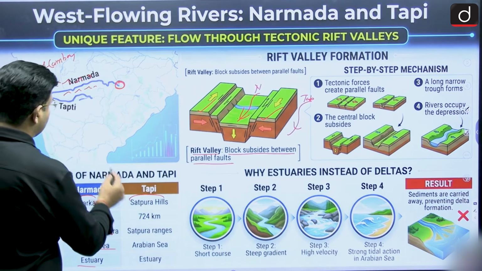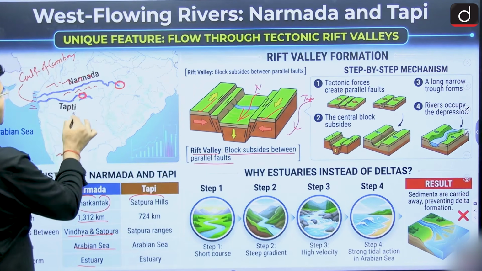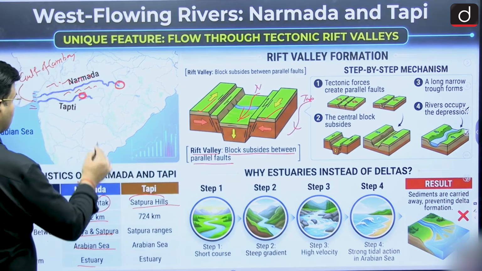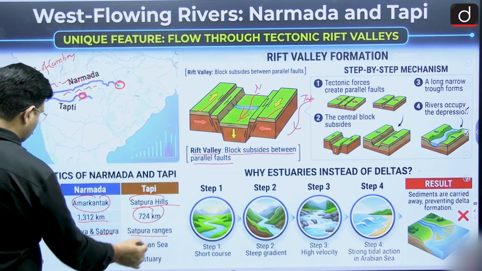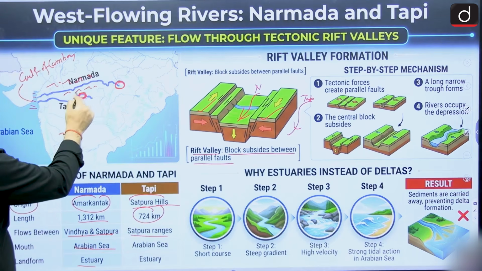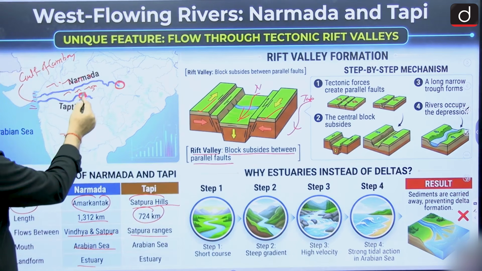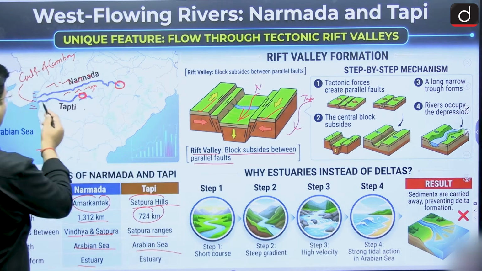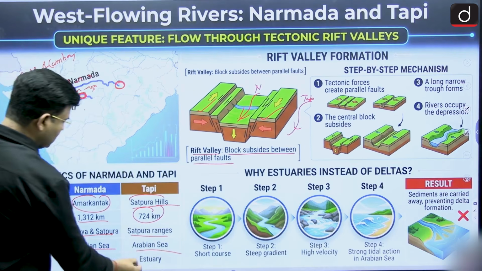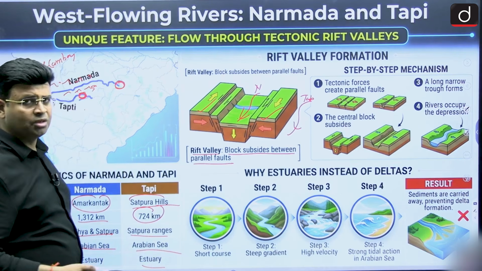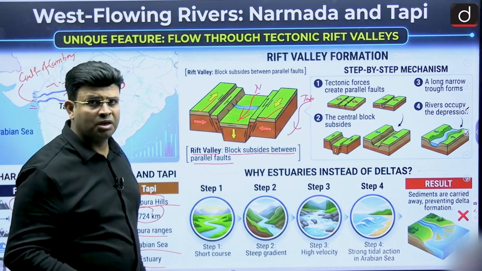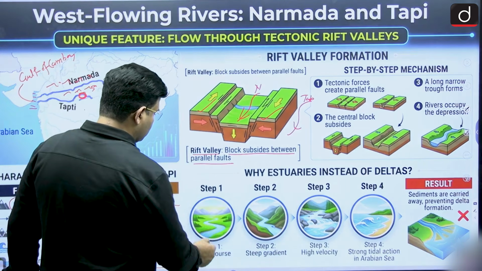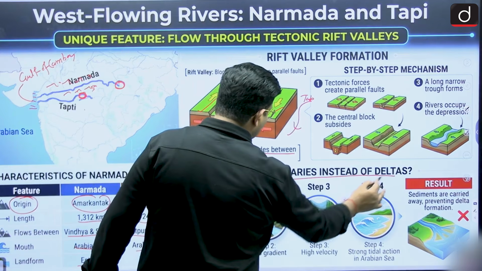The Tapi river originates from the Mahadev hills of the Satpura range. Its length is 724 kilometers. It flows between the Satpura range on this side and the Ajanta on the south. It also falls into the Arabian Sea or Gulf of Cambay, and it also forms an estuary. The Narmada and Tapi are the two rivers which are very important, as they form estuaries. Now step 1: why estuaries instead of deltas?